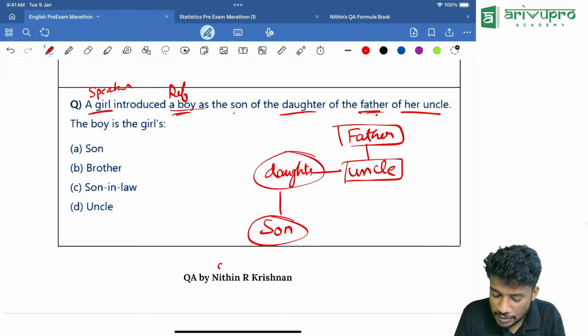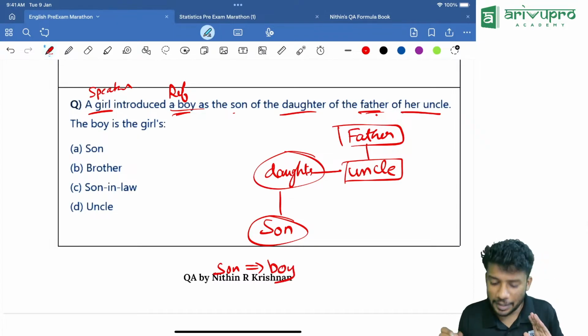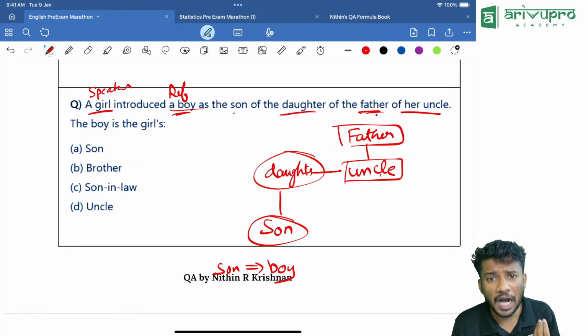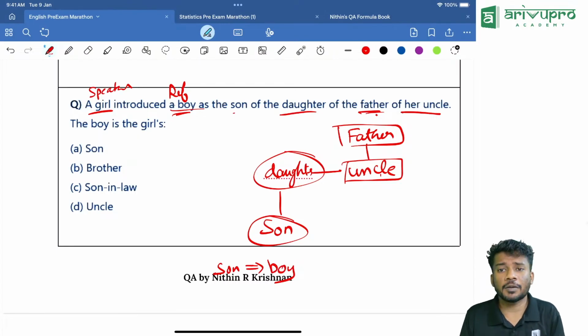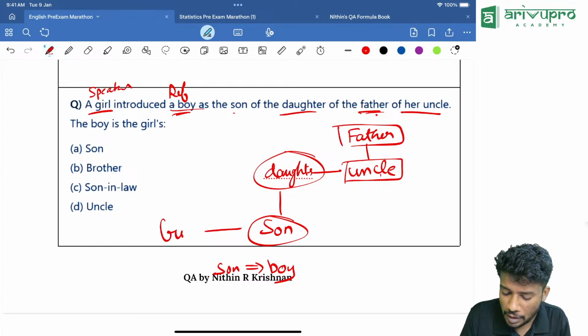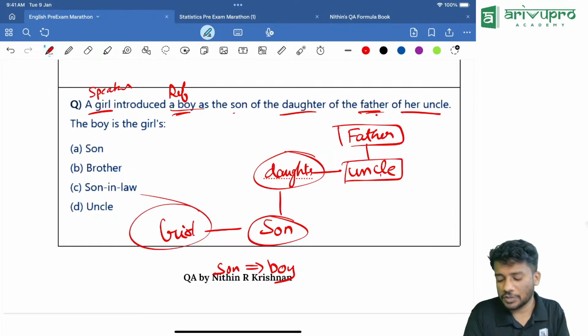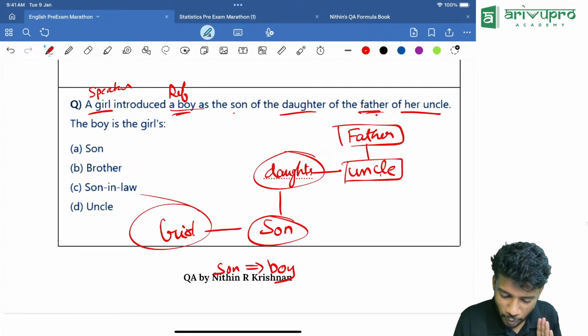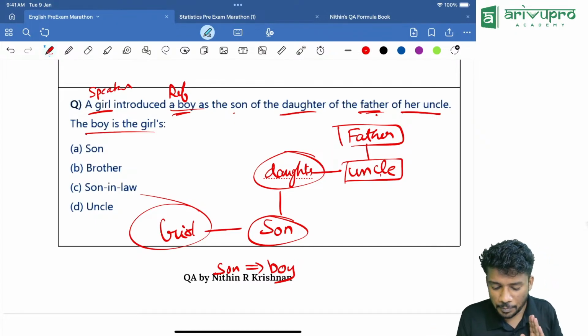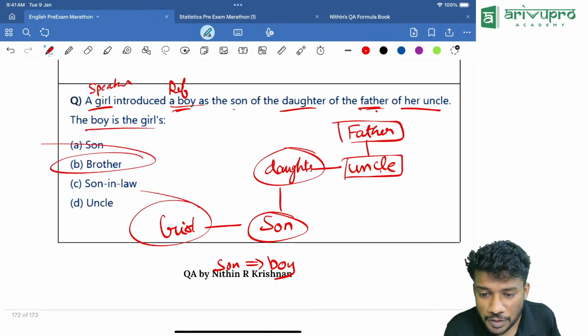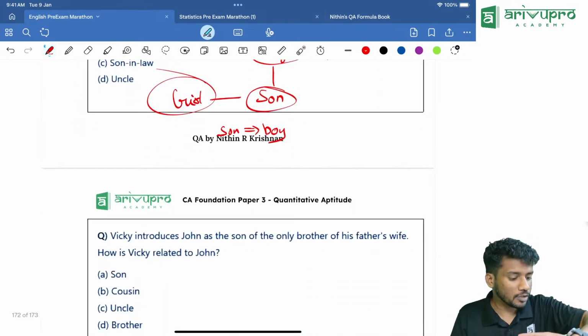That means the son is nothing but the boy. How will the girl call this person uncle if the son is the boy? That means the girl should be the sister of the son. How is boy to the son? Brother. Yes. Sir, proportion and lessons will be revised today. Yes, I want to revise everything.